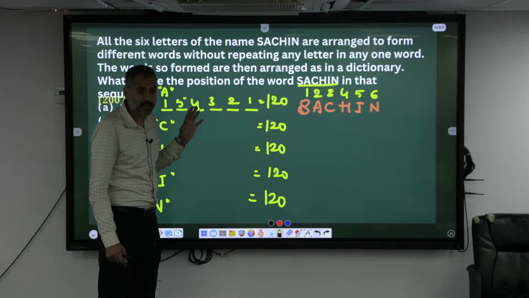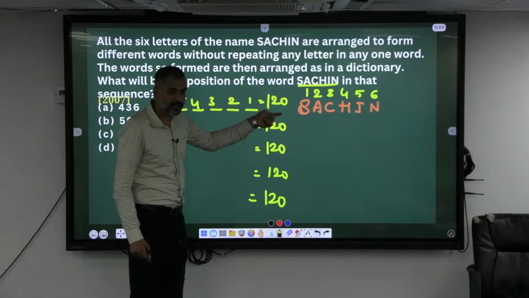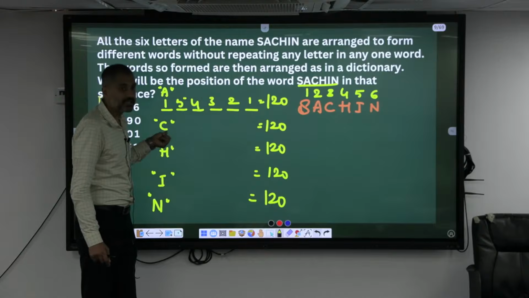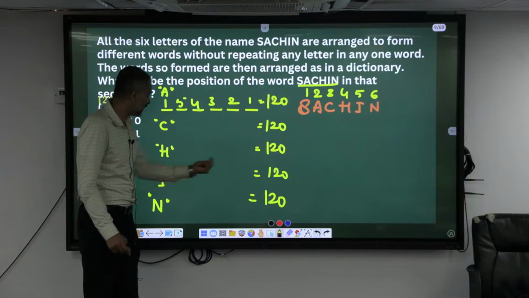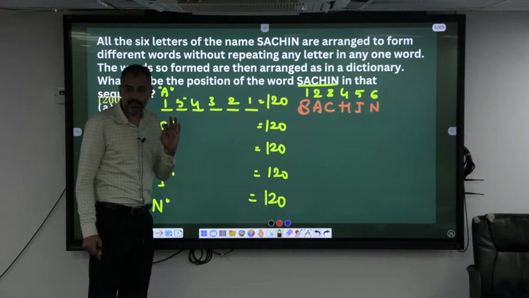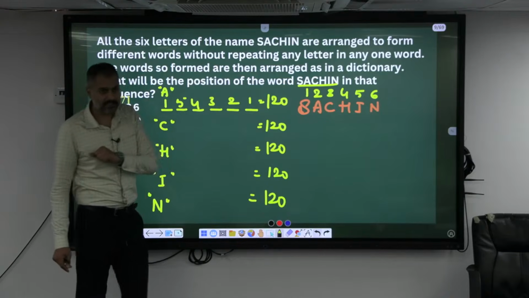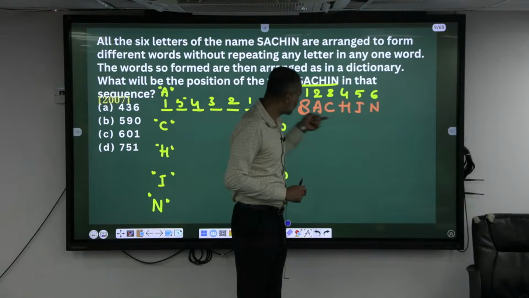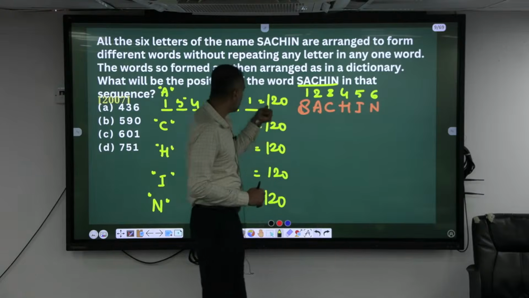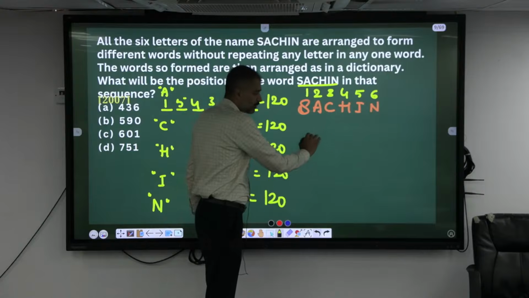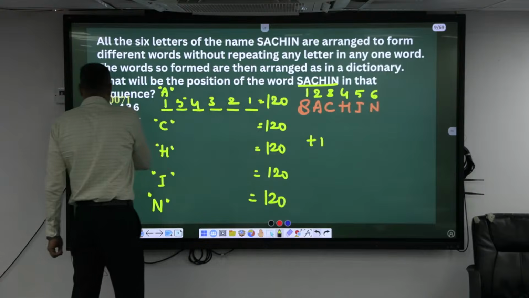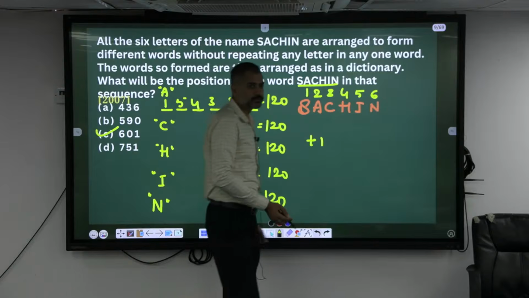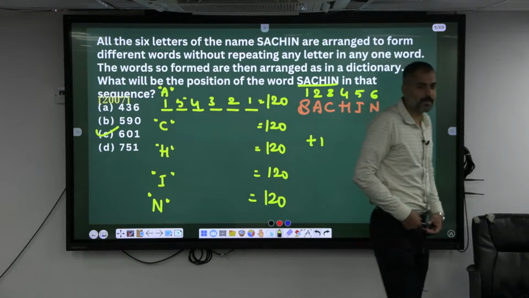When does Sachin come? Once the words starting with A are finished, 120. Next, we started with C, again 120, H 120, I 120, N 120. Okay, next word which is starting is S. When I start with S, which is the first sequence of letters? Sachin only. So totally 120 into 5 plus 1. So totally 601.